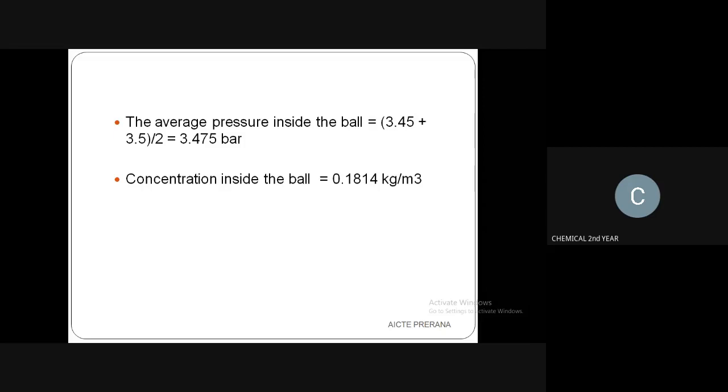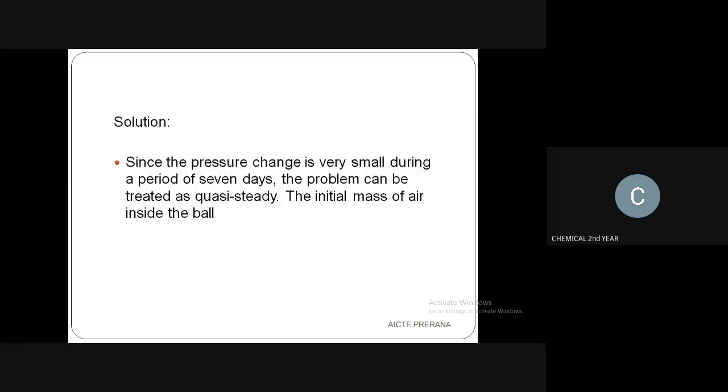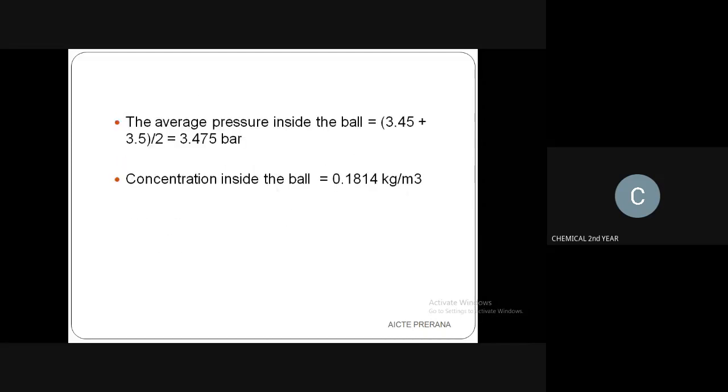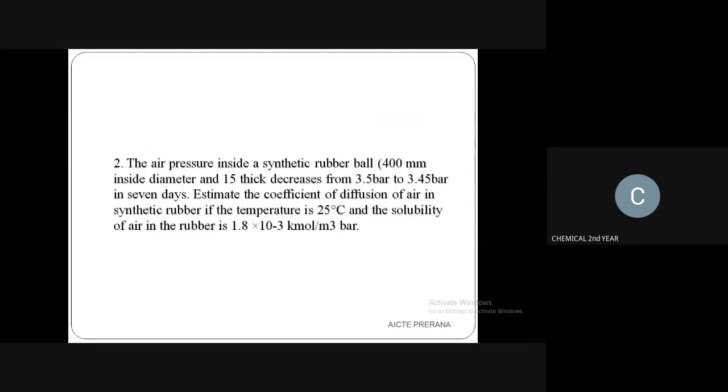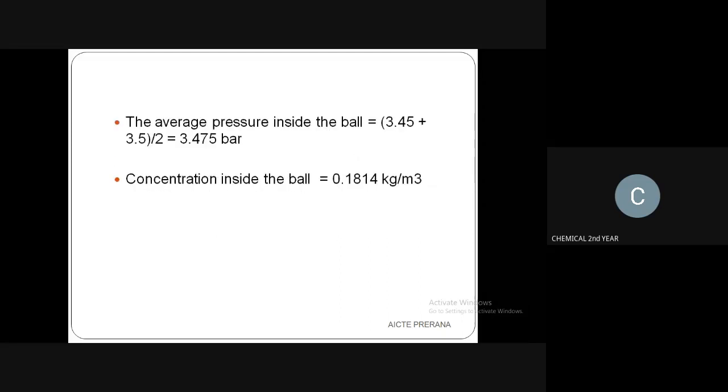Next, the concentration inside the ball. What do we mean by concentration inside the ball? They have given us 1.8 into 10 to the power minus 3 kilomole per meter cube bar. So we will convert it to kg per meter cube, which is 0.1814 kg per meter cube. This is the concentration inside the ball.